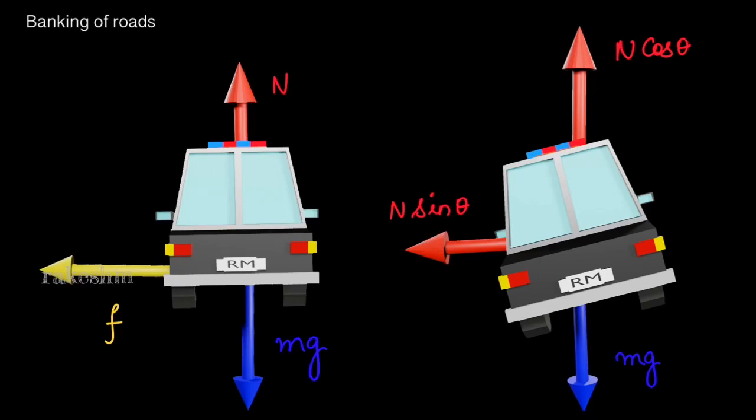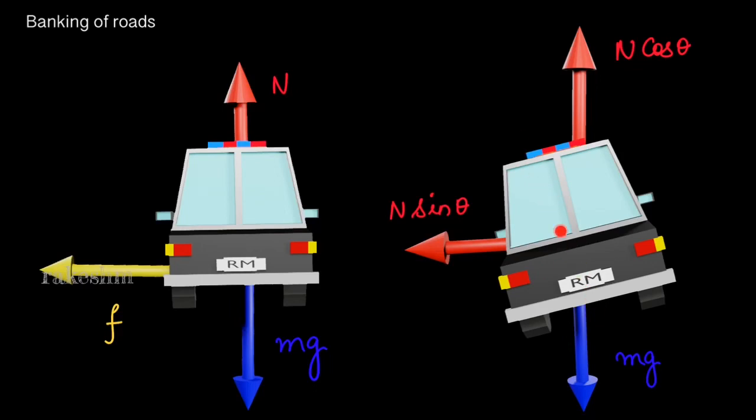The second disadvantage was, as there is friction between the tire and the road, there is wear and tear of the tire. If we look at the case of a banked curve, this car is on a banked road while it is taking a turn, mg acts downwards and the normal reaction due to the ground on the car is in this direction.